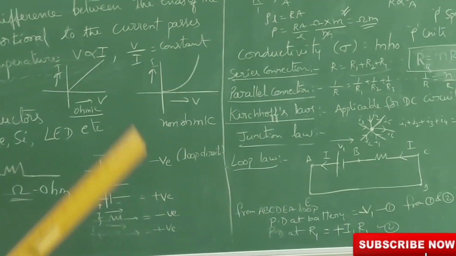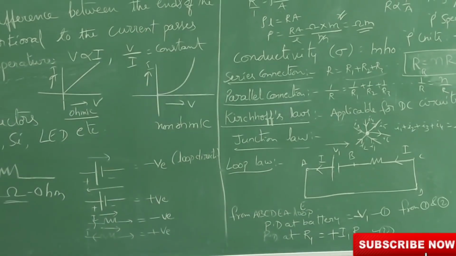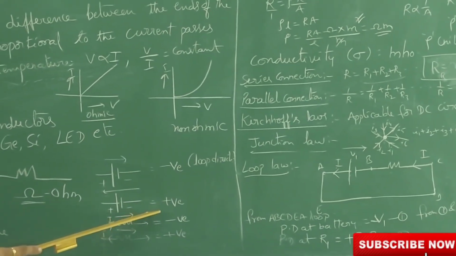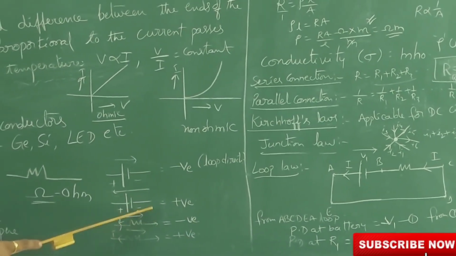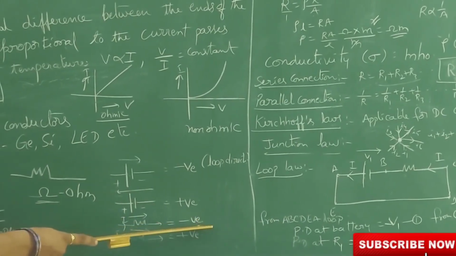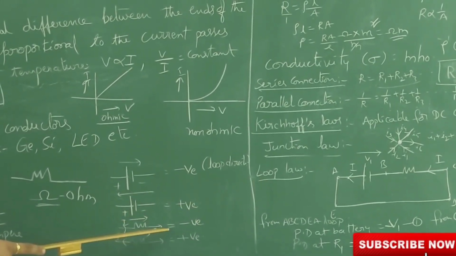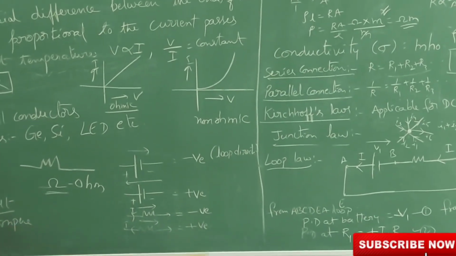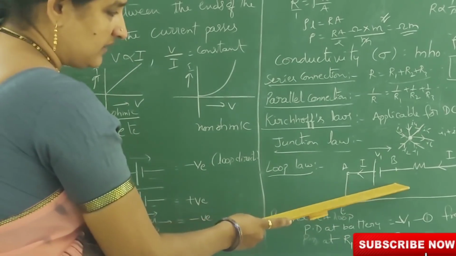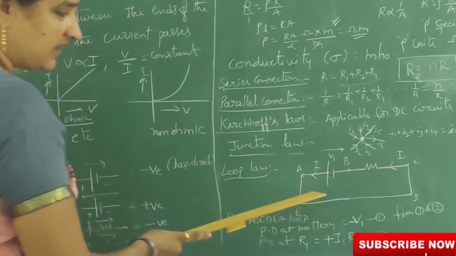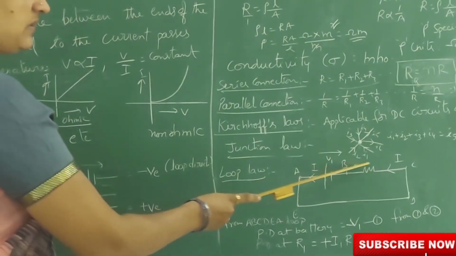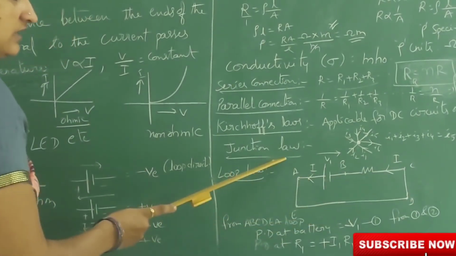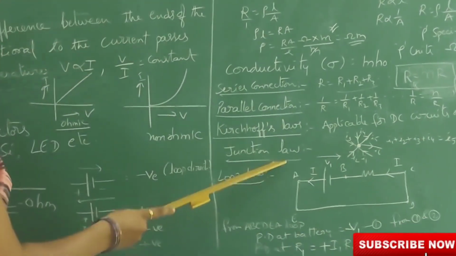For a resistance, the potential difference between the ends of the resistance: if the current direction and loop direction are in the same direction, you take it as negative. But if the current direction and loop direction are in opposite directions, you take it as positive. Let us take an example here. This is the loop direction. We are considering the loop as A, B, C, D, E, A.